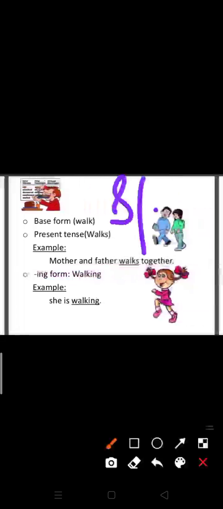For example, if I say father and mother walk together, father and mother are given separately, so we will use walk. The ing form is walking, he is walking. With these linking words we will use the gerund also.